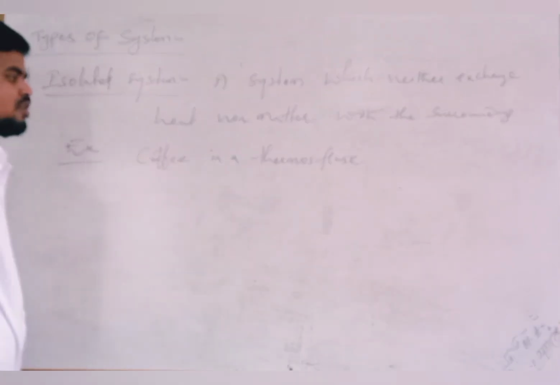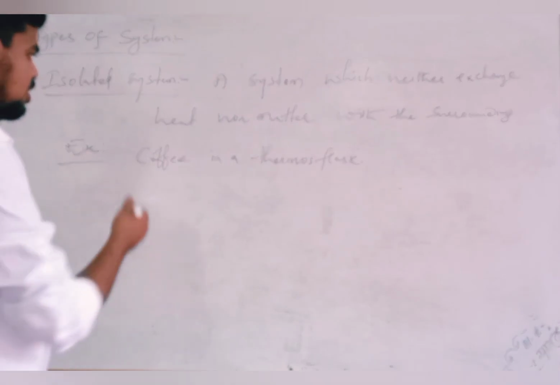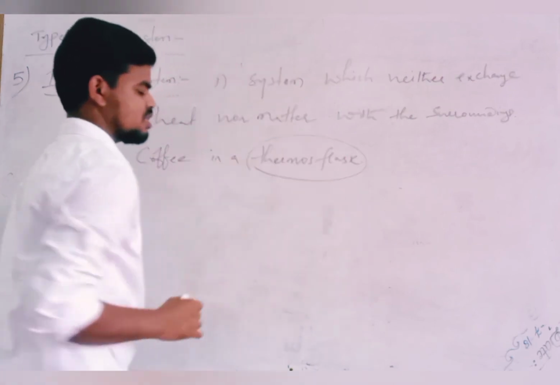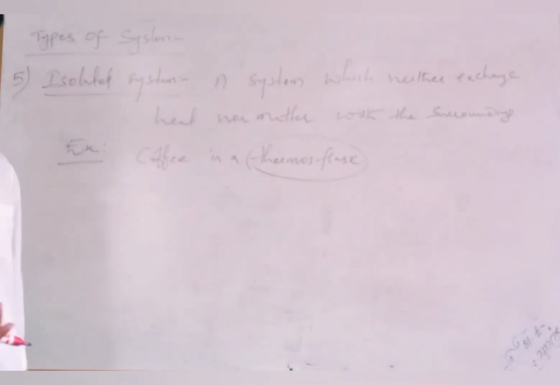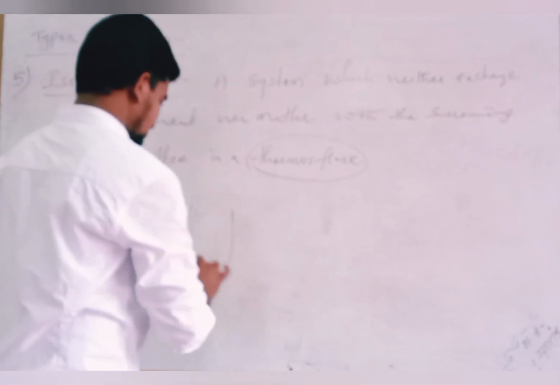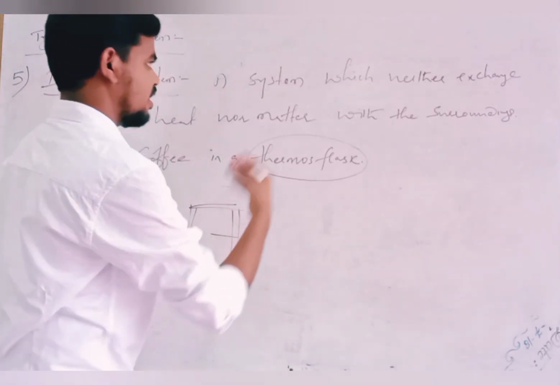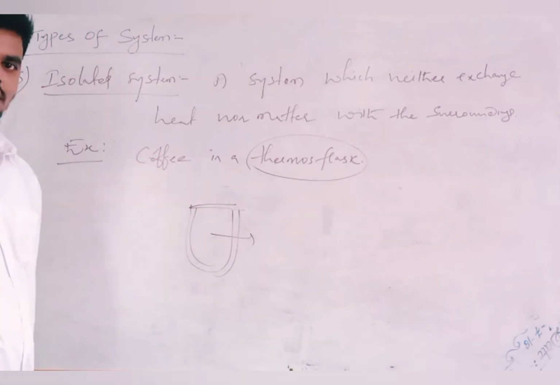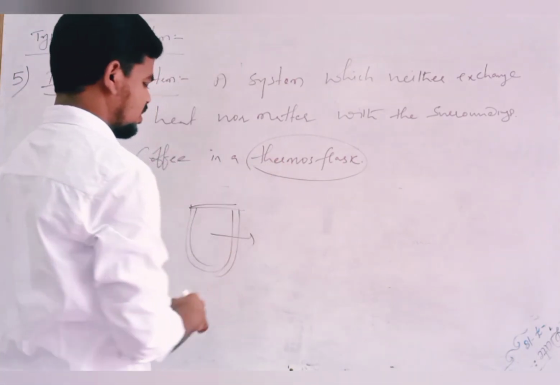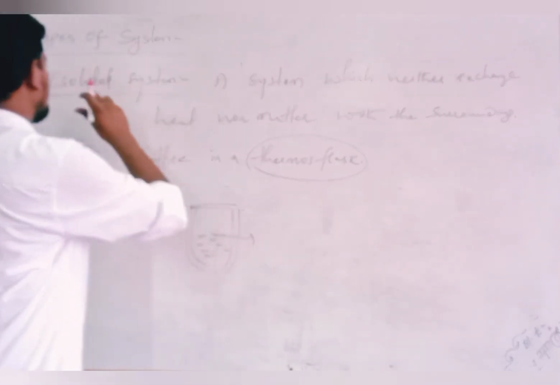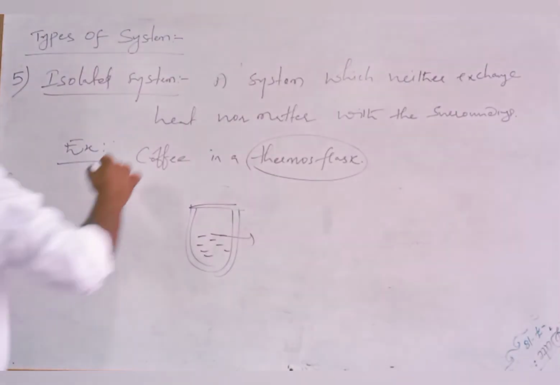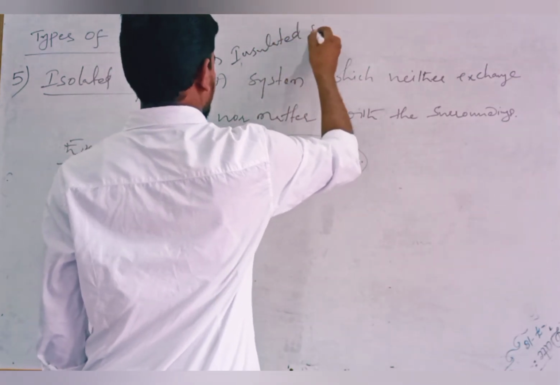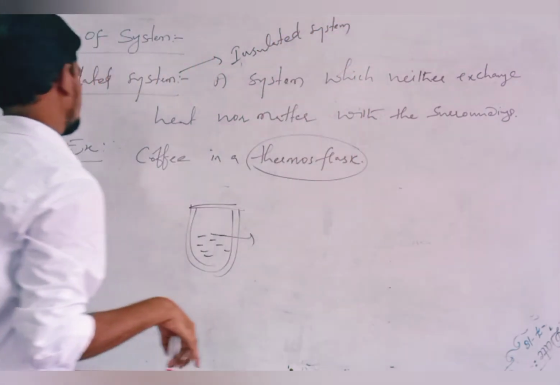For example, coffee in a thermos flask, a hot coffee in a thermos flask. As you know, the walls of a thermos flask are well insulated so that neither heat energy nor matter exchange with the surroundings, right? So coffee in a thermos flask is one of the best examples for an isolated system. This isolated system is also known as an insulated system.